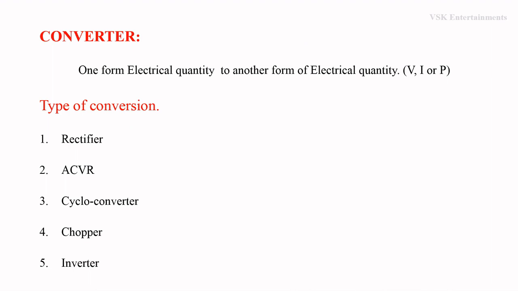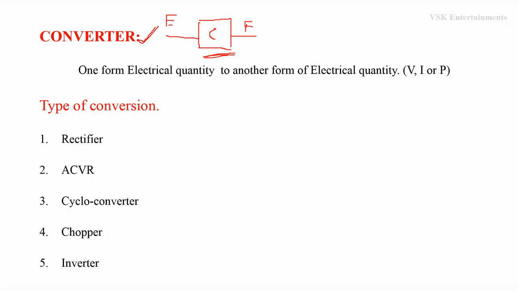Now we discussed what is power electronics and what is the use of the power electronics subject in BTech course. Now we are going to concentrate on converters. What is a converter? What are the different types of converters? Here a converter is a circuit which converts one form of electrical quantity to another form of electrical quantity.